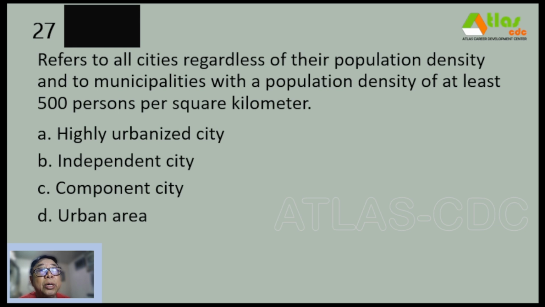Number 27, refers to all cities regardless of their population density and to municipalities with a population density of at least 500 persons per square kilometer. A. Highly urbanized city. B. Independent city, C. Component city, and D. Urban area.